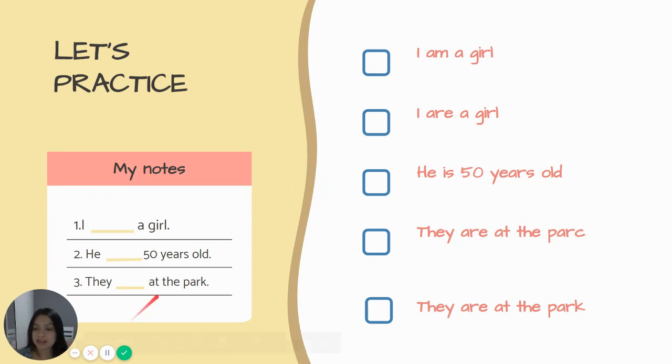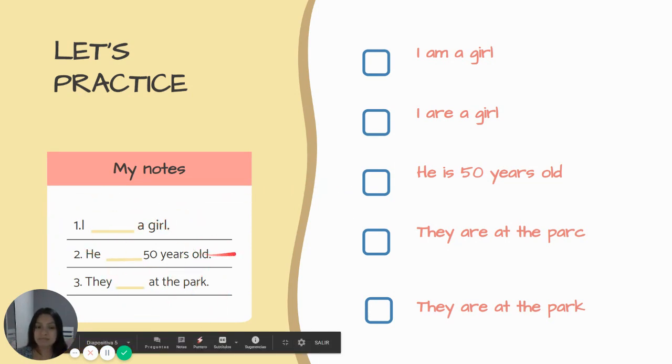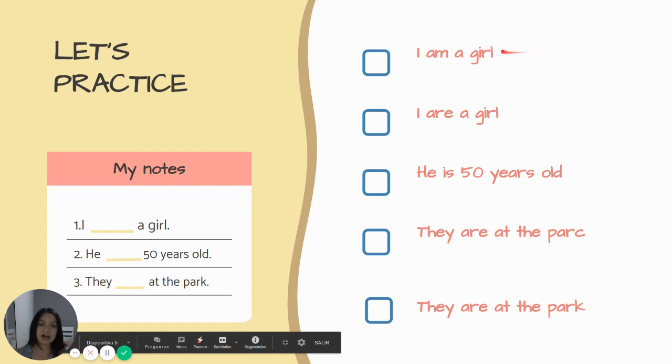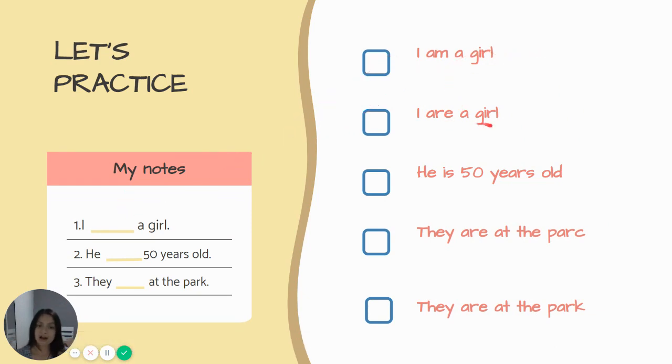Here we have some sentences and you have to complete them with the correct verb to be. Let's see number 1. I, a girl. Number 2, he, 50 years old. And number 3, they, at the park. So we have to complete the sentence with the verb to be. Number 1, I. What is the correct answer? Here you have the possible answers. I am a girl or I are a girl.